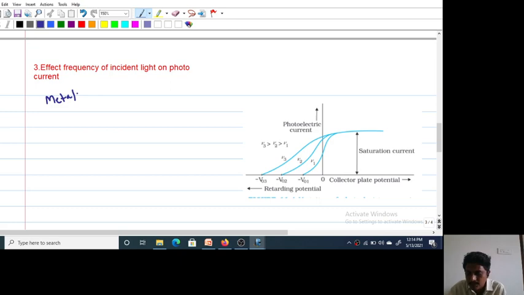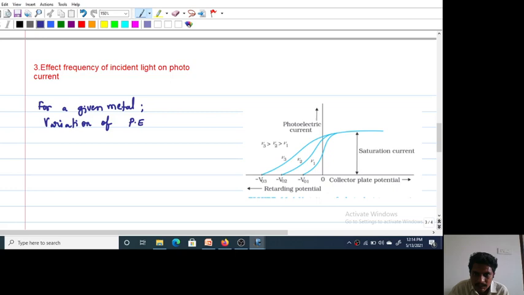For a given metal, now I want to study the variation of photoelectric current with stopping potential, for different frequencies.